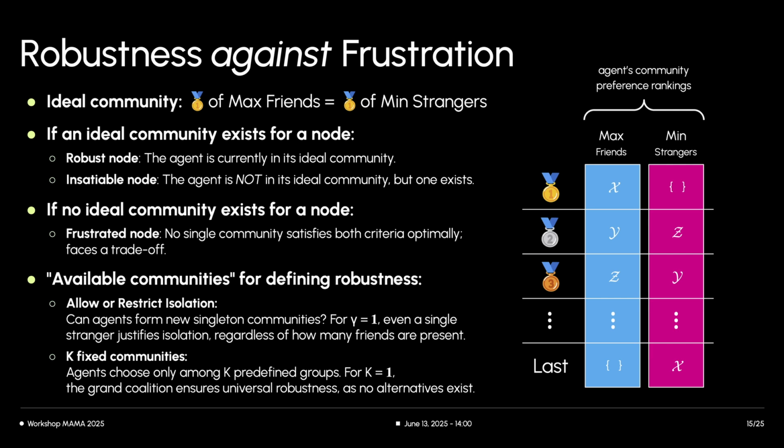The definition of available communities is important here. We can allow or restrict isolation: nodes can freely form new communities, including isolating themselves. Alternatively, we can consider a fixed set of K communities. If, for example, K equals 1, where only the grand coalition exists, all nodes are trivially robust as there is no other option.